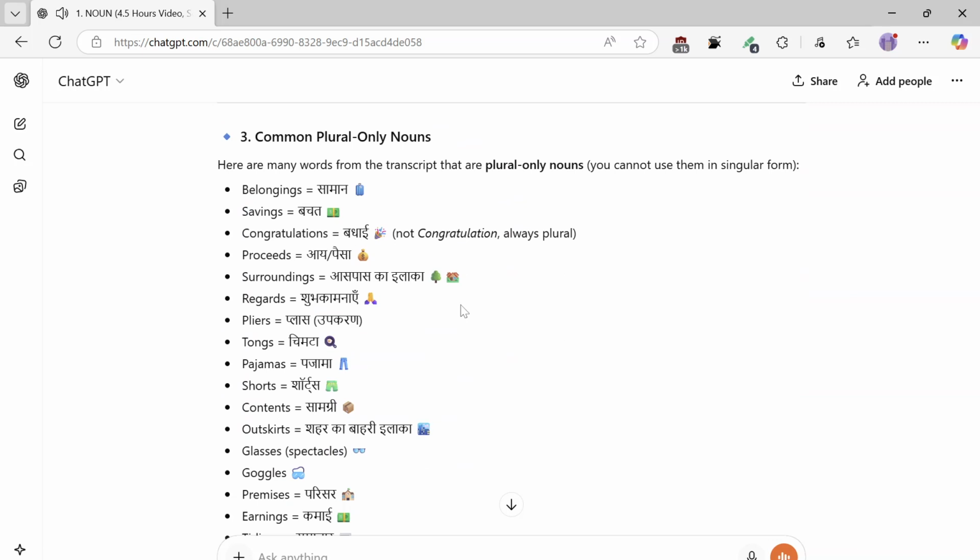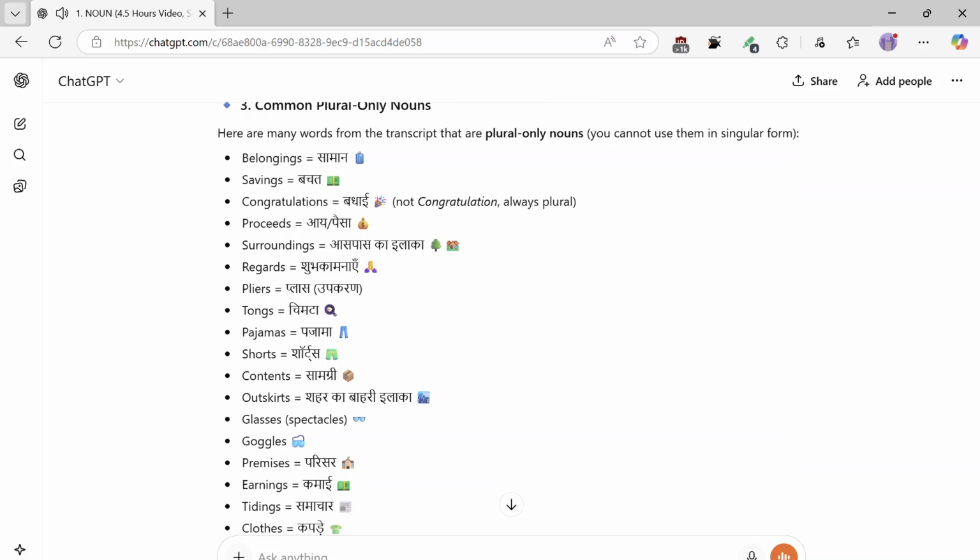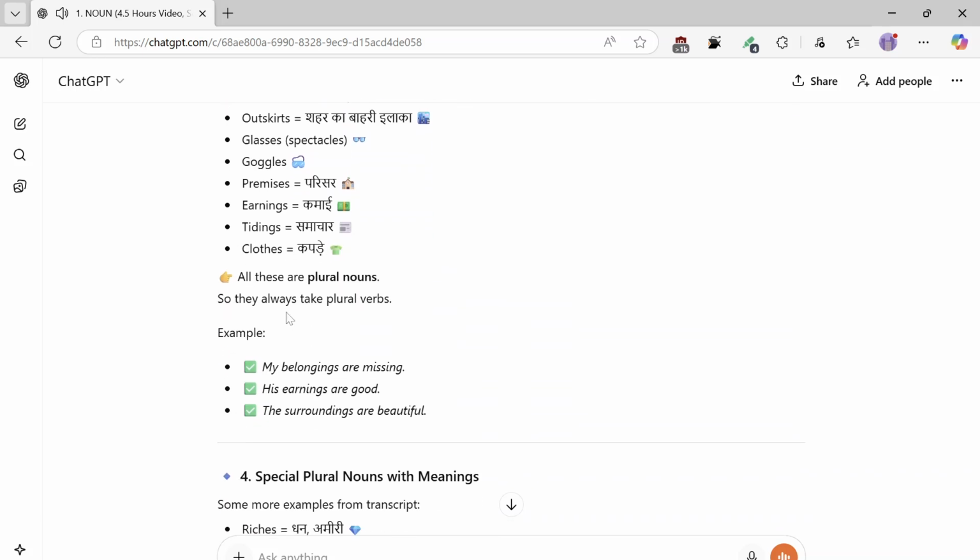3. Common plural-only nouns. Here are many words from the transcript that are plural-only nouns. You cannot use them in singular form. Belongings, savings, congratulations, not congratulation, always plural. Proceeds, surroundings, regards, pliers, tongues, pajamas, shorts, contents, outskirts, glasses, goggles, premises, earnings, tidings, clothes. All these are plural nouns, so they always take plural verbs. Example: my belongings are missing. His earnings are good. The surroundings are beautiful.